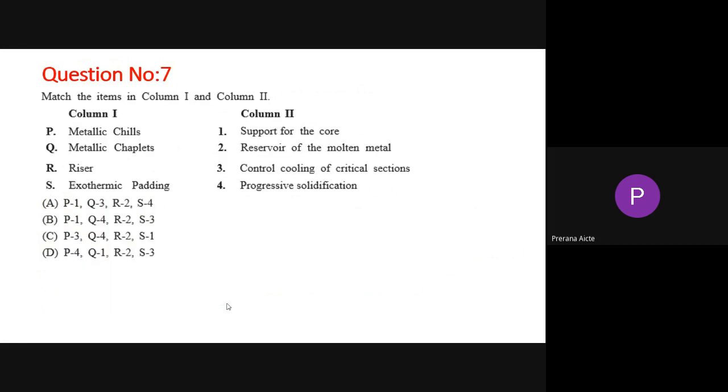Next, you see these are match-the-following questions. Match the items in column 1 and column 2: metallic chills, metallic chaplets, riser, exothermic padding. We will see what is what, one by one.